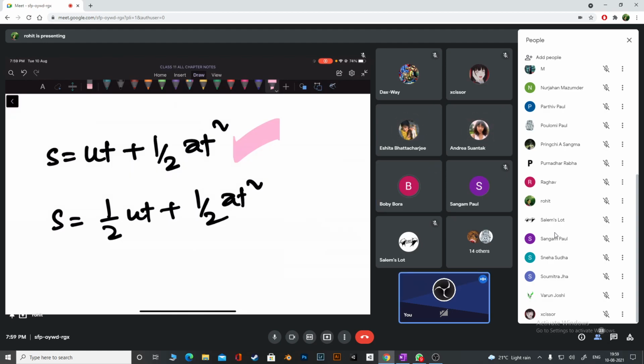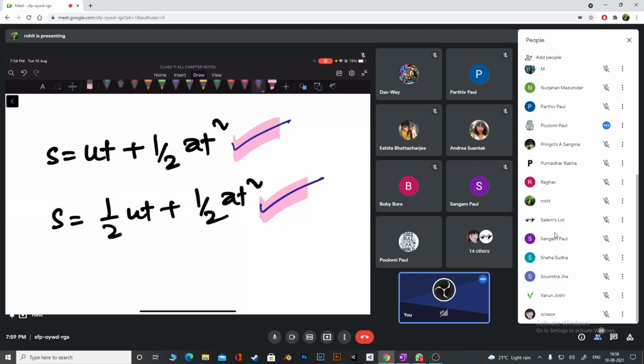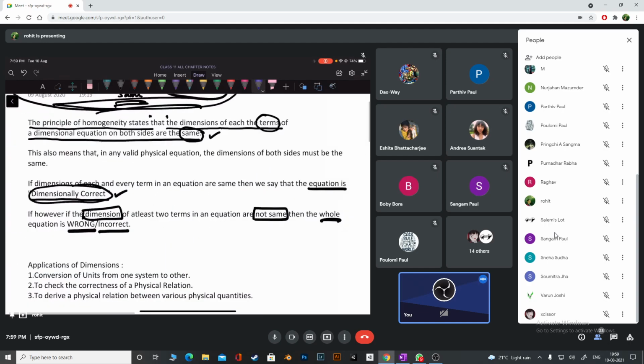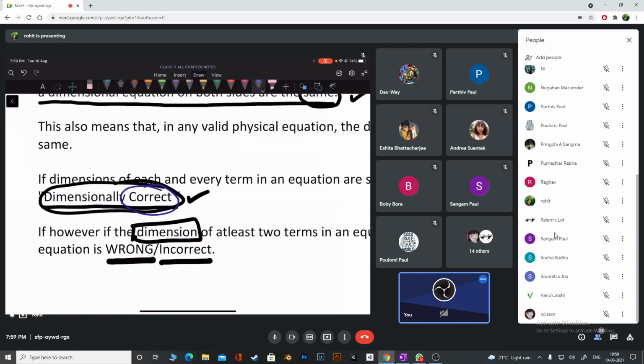But look at the second one. Do you agree that the second one is dimensionally correct? Yes, the second one is dimensionally correct. It is not fully correct, but at least I can say it is dimensionally correct. That is my point. Can you understand the difference? Yes, sir. So this is dimensionally correct, this is dimensionally correct, but if you really look, this is not a correct formula to be exact. But at least this is dimensionally correct. So that's why we cannot just say correct. We have to use the word whether it is dimensionally correct or not. So that is one point.